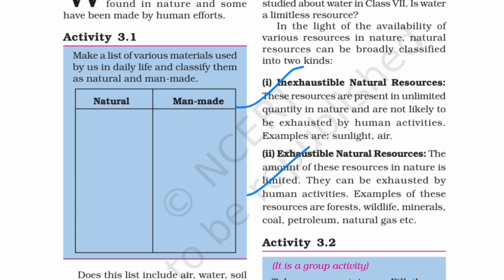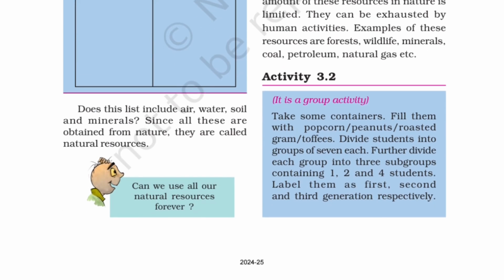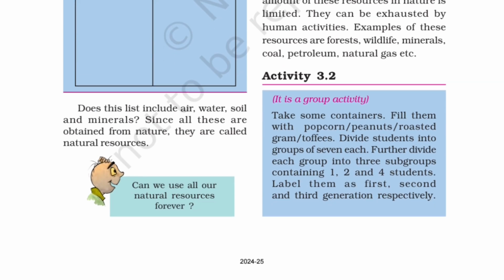Then wildlife, because their natural habitats are being destroyed by cutting of forests, so they have no place to live and they are dying because of that, right? Then coal and petroleum get exhausted again by human activity, because humans are overusing coal and petroleum, right?